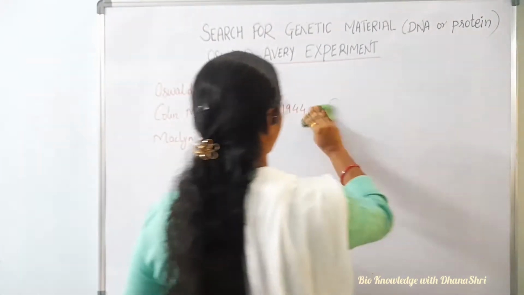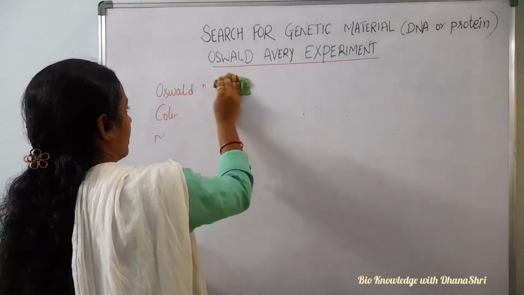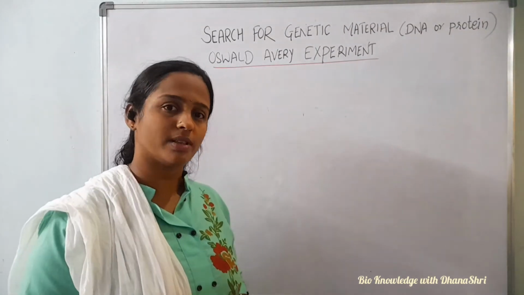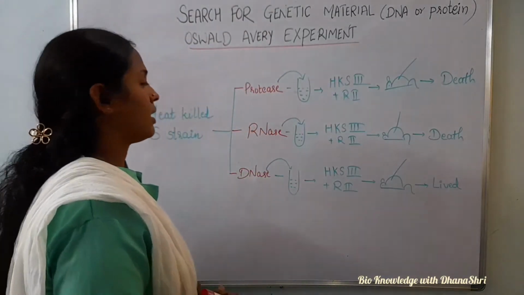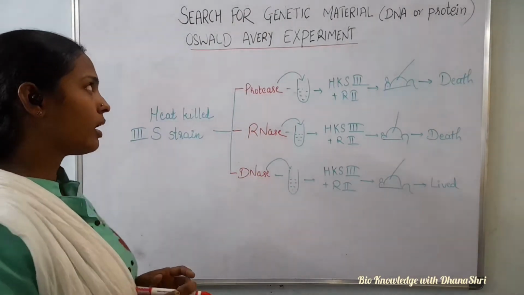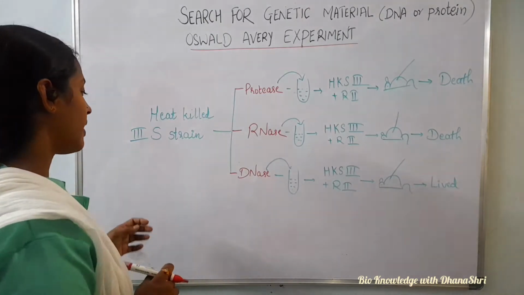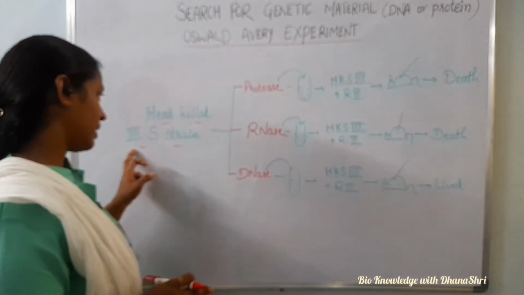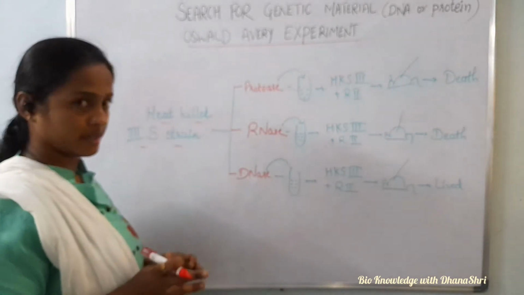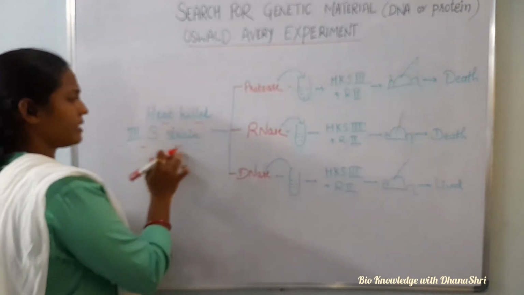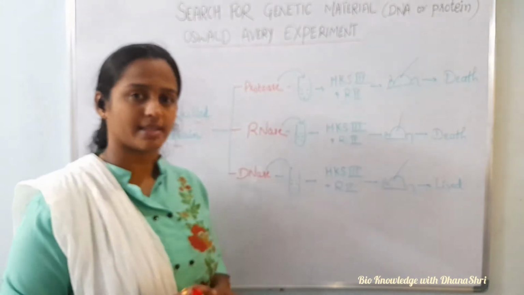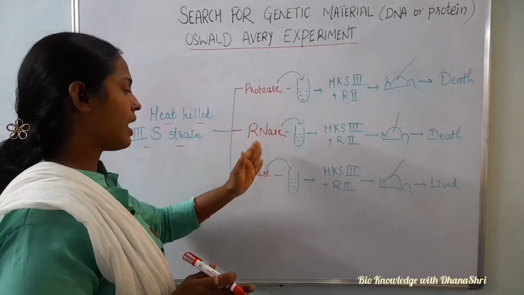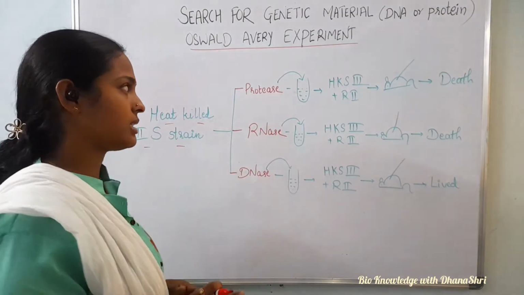They did the experiment with digestive enzymes. Now we will see the actual Oswald Avery experiment. They took the heat killed S3 strain, remembering the Griffith experiment, and added digestive enzymes that digest specific things accordingly: protease, RNase and DNase. They took these three digestive enzymes.